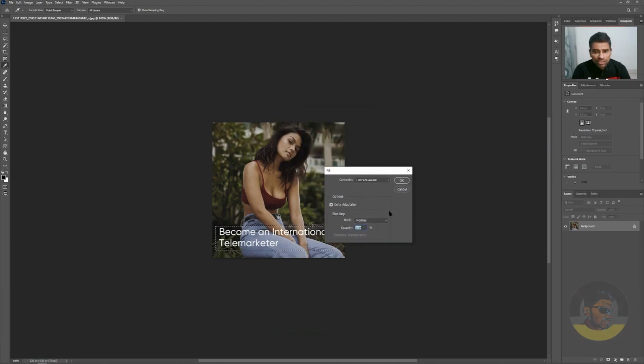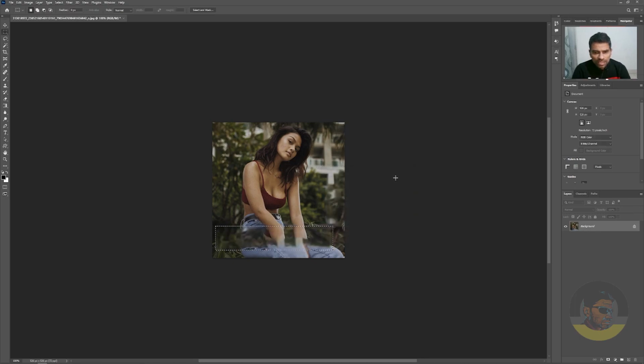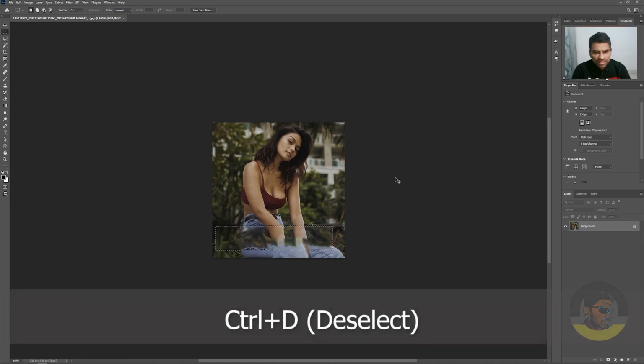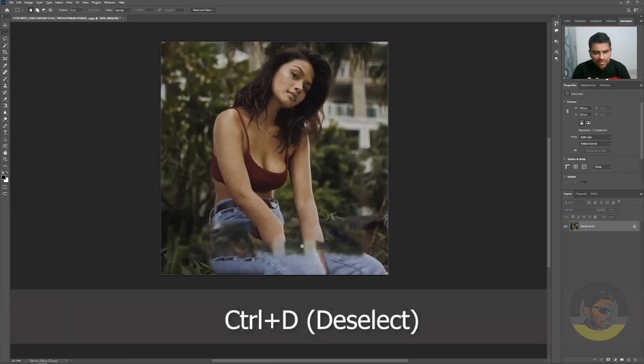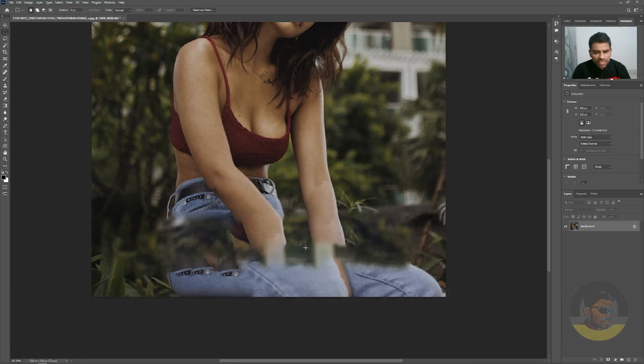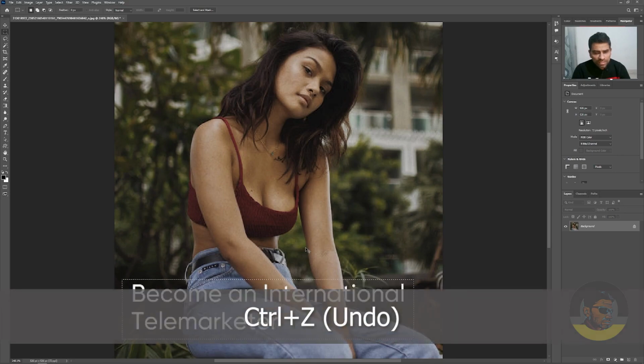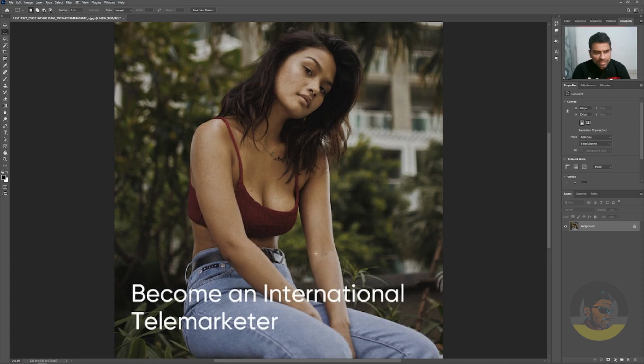When the fill dialog box appears, I will choose content aware from here, hit OK, and press Ctrl D to deselect. Even though it did remove the text, it left the image unusable. I will press Ctrl Z twice to undo, press Ctrl D once again to deselect.